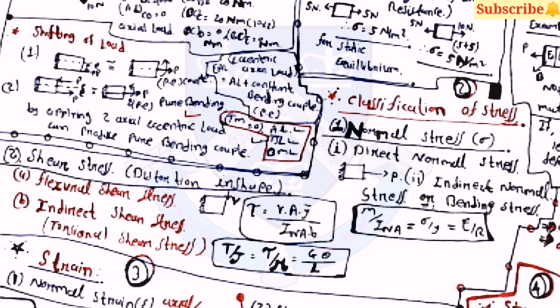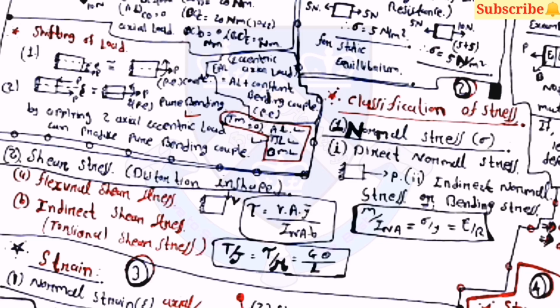Then after classification of stress, the first one is normal stress and the second one is shear stress. Normal stress includes two types. The first one is direct normal stress and the second one is indirect normal stress or bending stress. And the equation for the stress you can use here is M by I_NA equals sigma by y equals E by R.